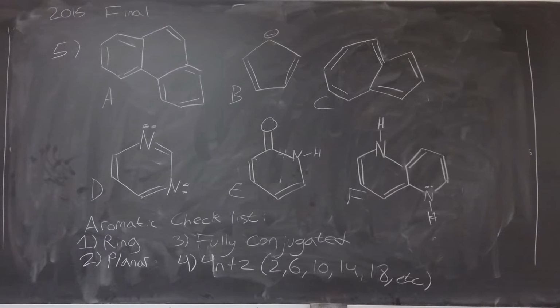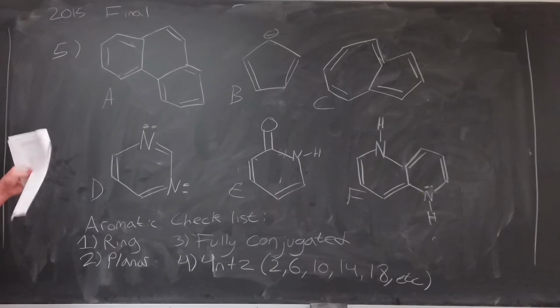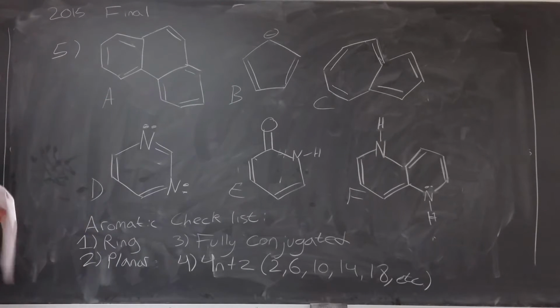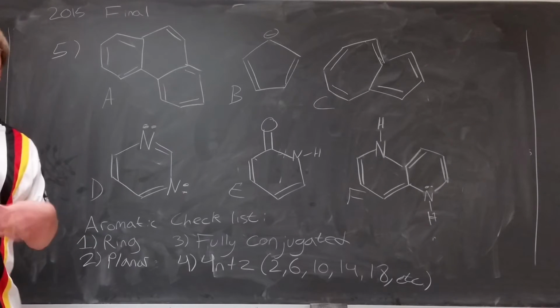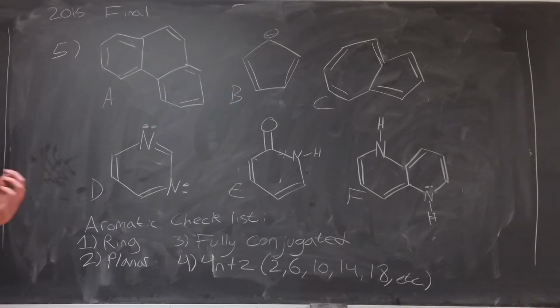Number 5 is a question on material from the first exam, and it's about aromaticity. First, the question asks which of these 6 structures is not aromatic? So let's start by defining what aromaticity is. To be an aromatic ring, you need to go through this checklist, and all 4 of these must be true for you to be aromatic.